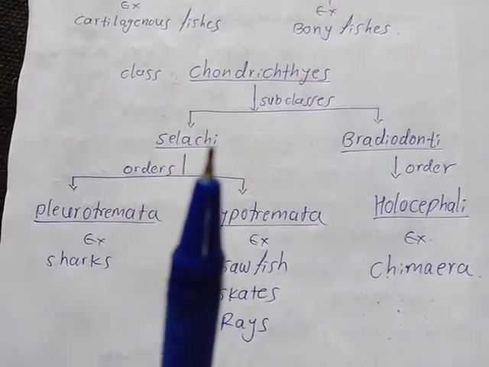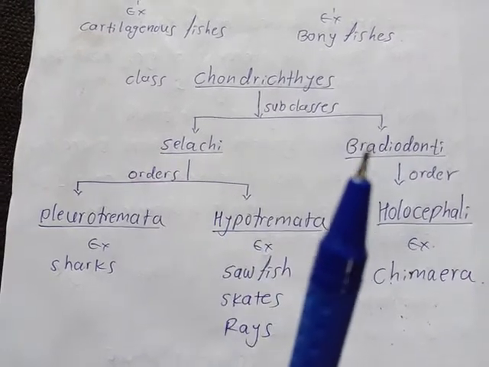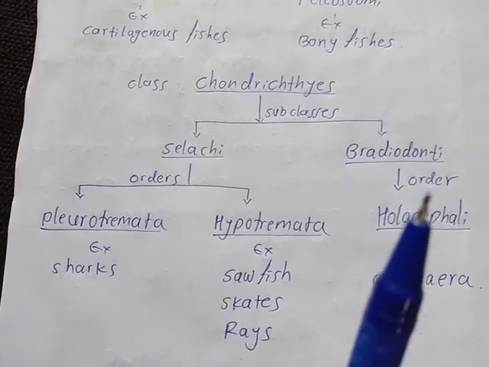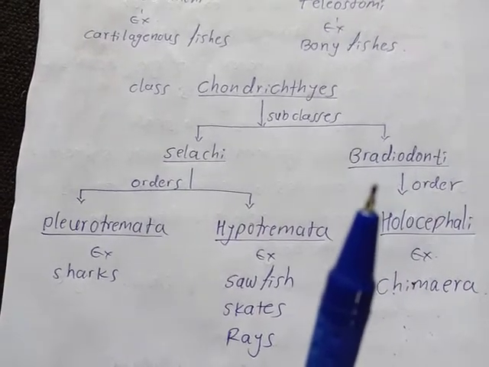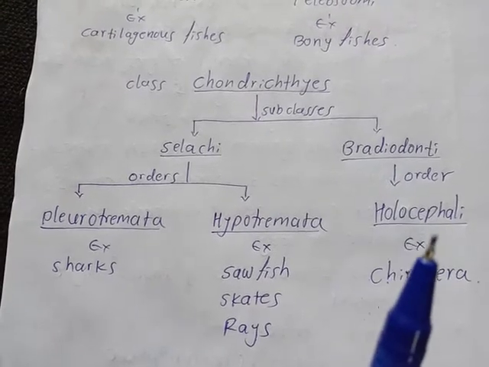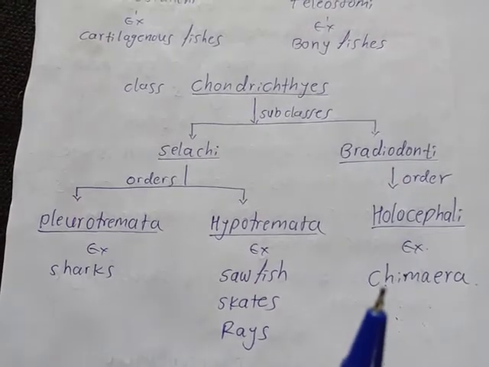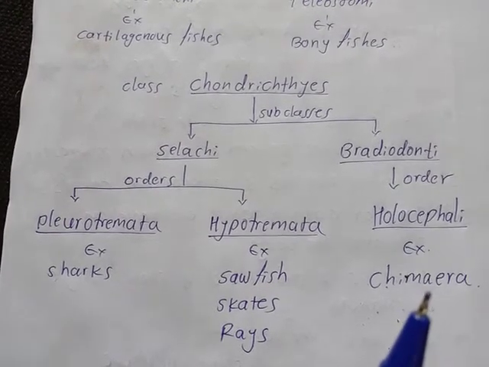That is about the Selachii. Now the second subclass of the Chondrichthyes is the Bradyodonti. This Bradyodonti has only one order, that is the Holocephali. The example is chimera.